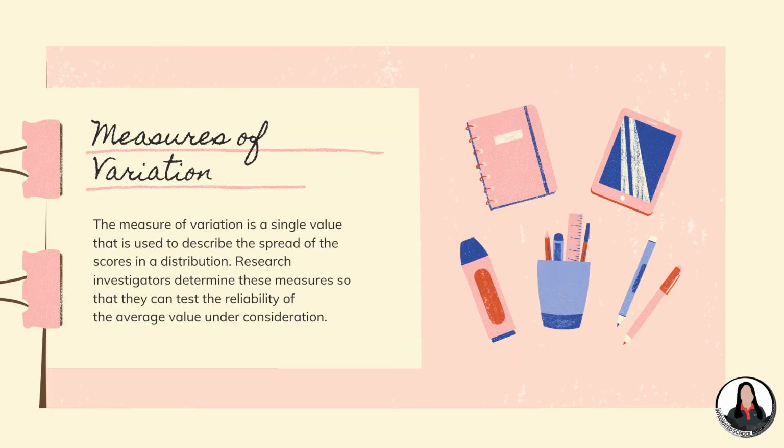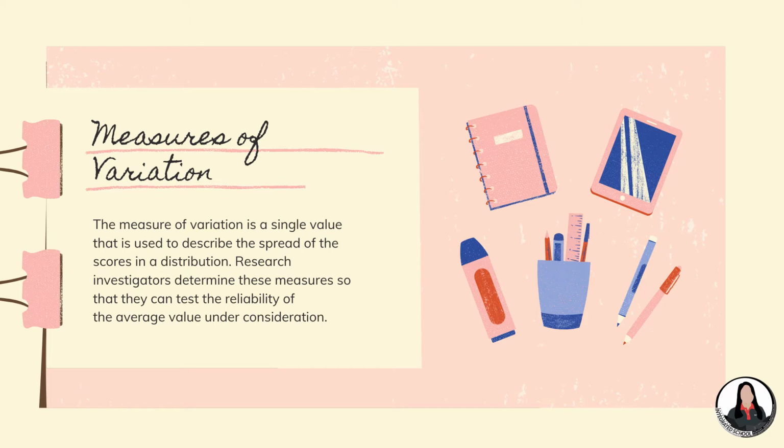Let's start with the measures of variation. The measures of variation is a single value that is used to describe the spread of the scores in a distribution. Research investigators determine these measures so that they can test the reliability of the average value under consideration.